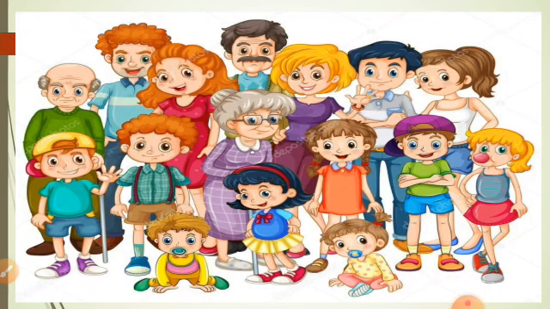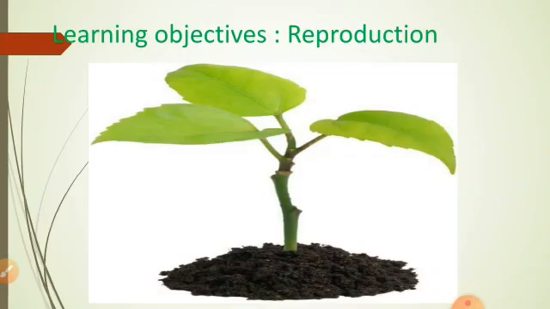Once again I will repeat. The process by which plants and animals produce young ones and increase their number, we can call it reproduction. Isn't it? Yes. Our today's topic is reproduction. In this chapter, we are going to see the reproduction in plants.